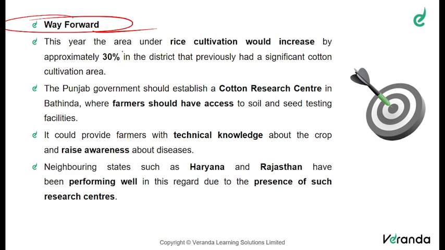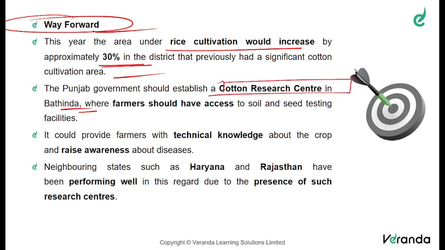Let us see that. This year, the area under rice cultivation would increase by approximately 30% in the districts that previously had significant cotton cultivation. And the Punjab government should establish a cotton research center in Bathinda, where the farmers should have access to soil and seed testing facilities. Whenever such testing facilities or research centers come up, all the fight against insecticides and advanced seeding technologies or methodologies for improving production will be developed in this research center.